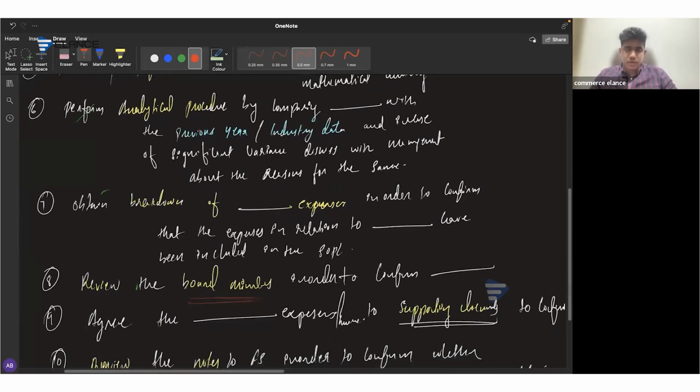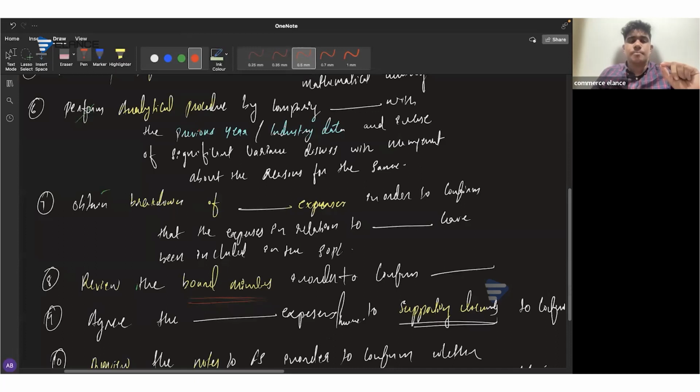The next one. Normally, you will be getting financial statements as part of every question, especially when it comes to a 50 marks question. So consider that the company has provided revenue, cost of sales, gross profit, operating expenses, profit before tax, tax, profit after tax.